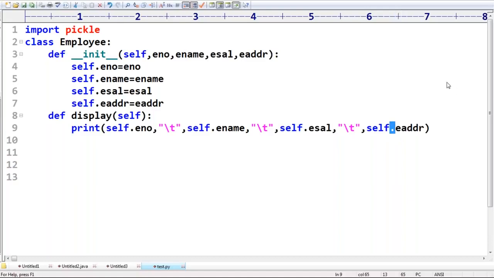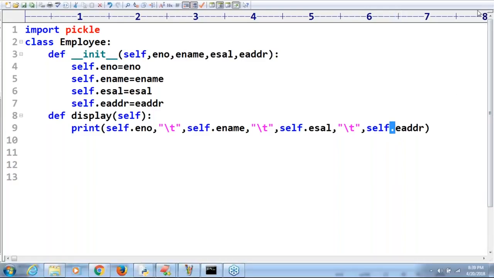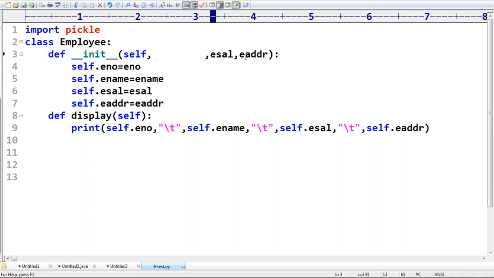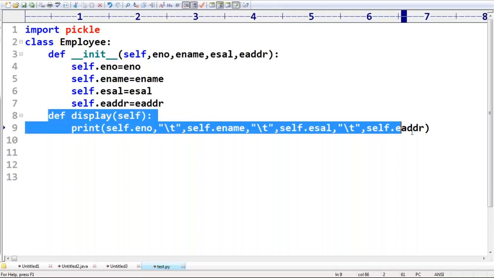Now my question here is, take special care about this terminology. What is this function? Constructor. Whatever values you pass, these values will be assigned to instance variables. Next, what is this one? Our own method, our own function.